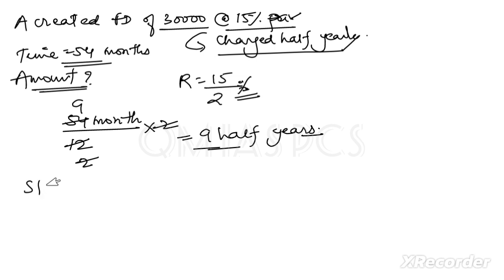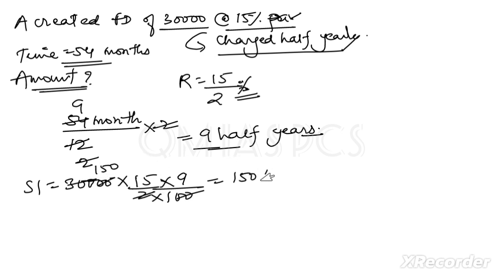So first we have to find the simple interest. Simple interest will be 30,000 multiplied by the rate 15 by 2, multiplied by 9 and divided by 100. The zeros will be cancelled out, and this 2 will be cancelled out, so it will be 150. Now we will have 150 multiplied by 15 multiplied by 9. When you multiply this, we will have 20250.